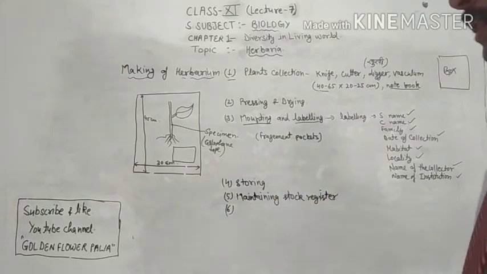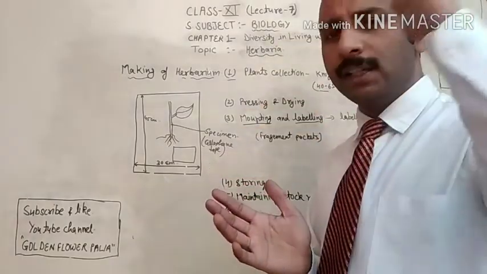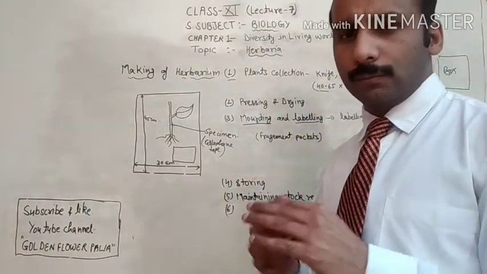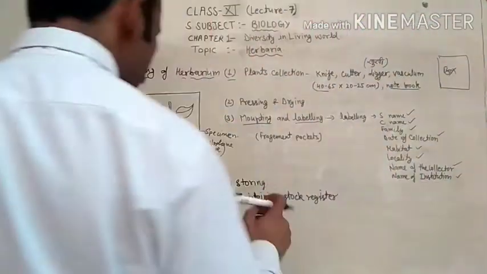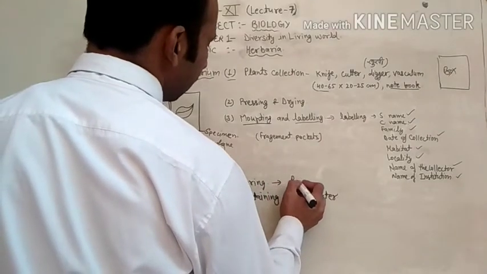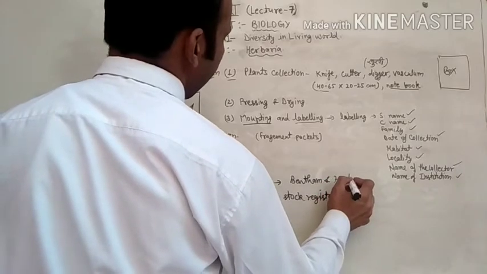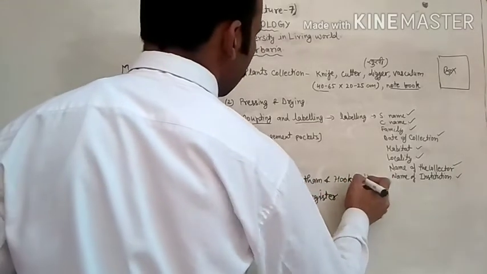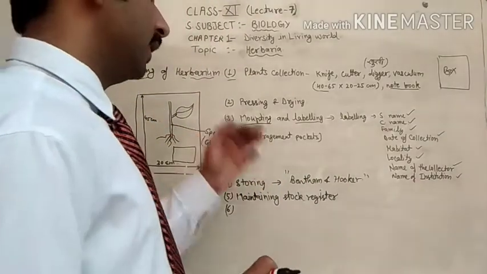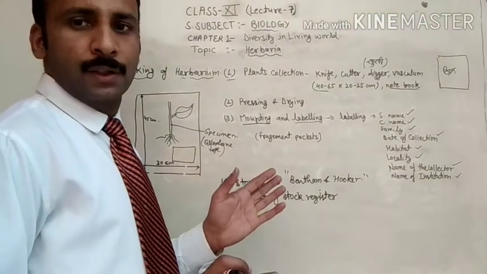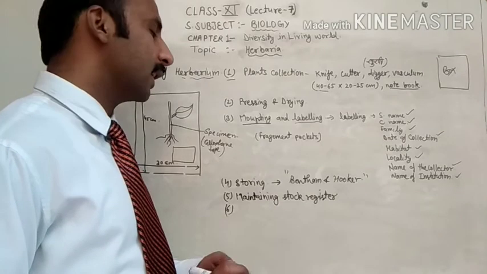Next one is the storing. Storing means after that, these herbarium sheets in a file are stored in a big room or herbaria according to a systematic classification. Mostly the Bentham and Hooker classification is followed for storing the herbarium sheets and herbarium files in a herbaria. This is the classification we will discuss in the next coming chapters, the Bentham and Hooker classification.